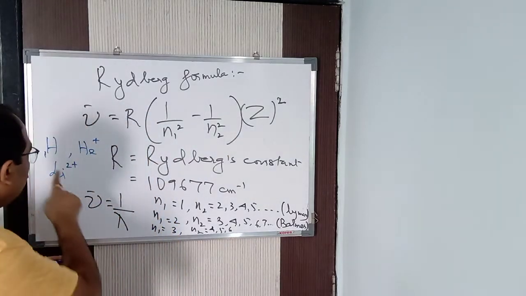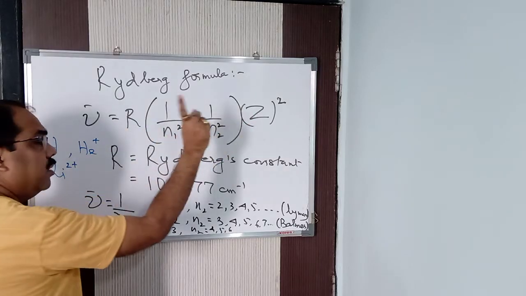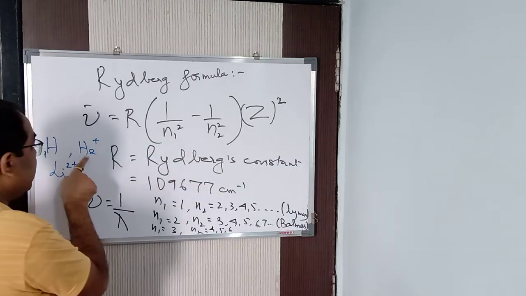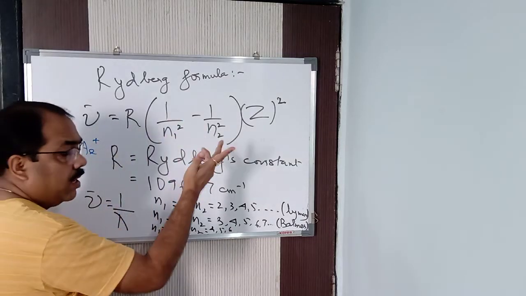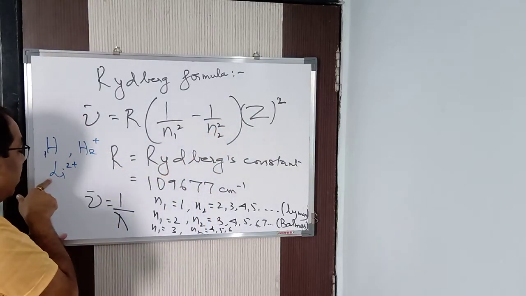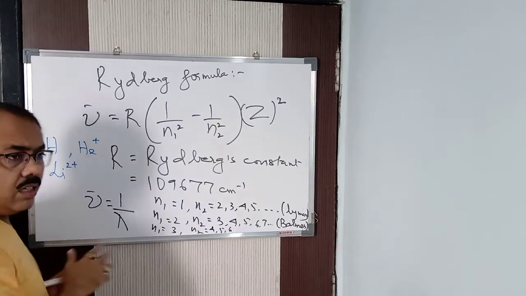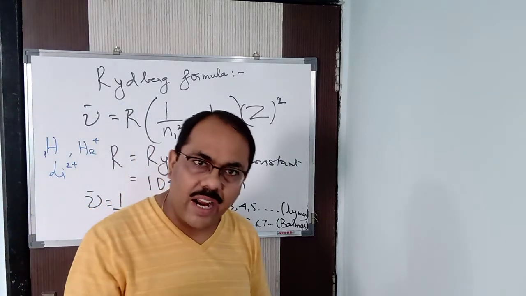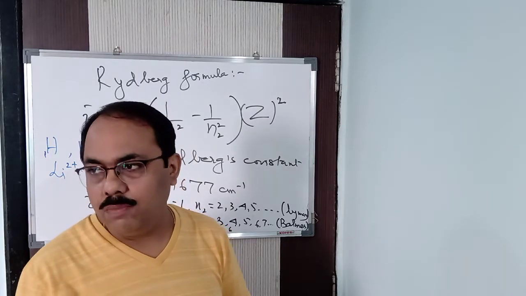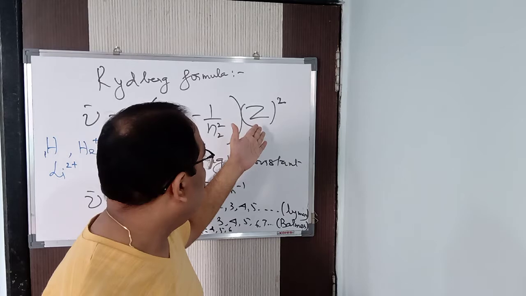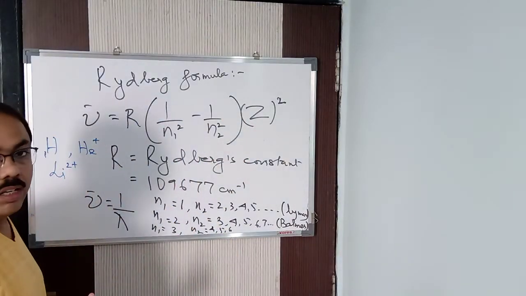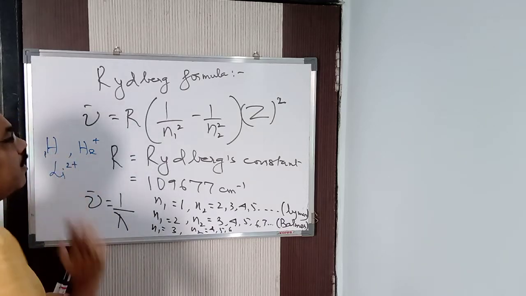But while using hydrogen, the atomic number will be 1, because Z stands for atomic number. Z does not stand for number of electrons. Understood? If He+ is being used, hydrogen-like particles, then Z value will be 2 only. Now if lithium is used, Z value will be 3 only. They are called hydrogen-like particles. Mind it. He+, Li2+, but its atomic number you have to use. You can't use atomic number as 1. If its atomic number is 1 you are using, then it is hydrogen only.